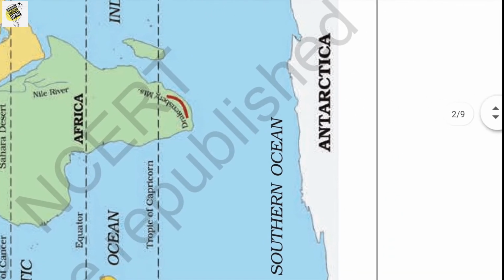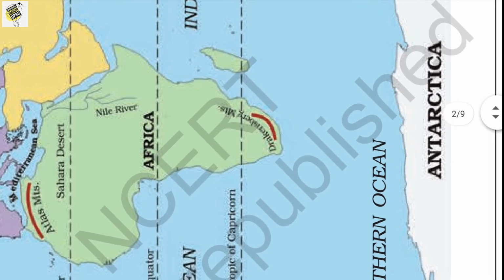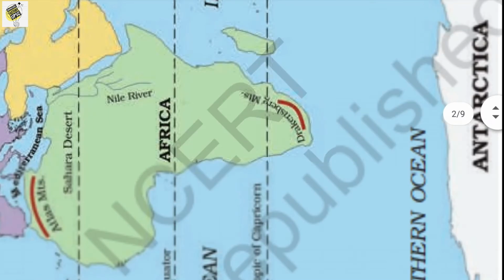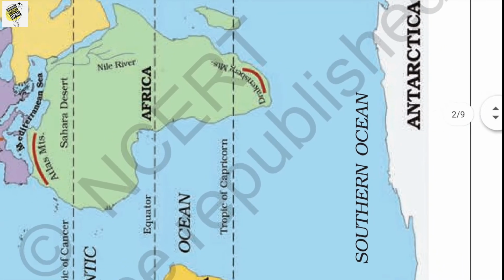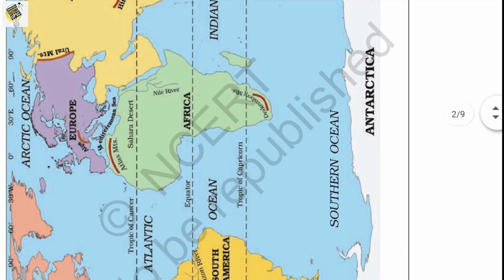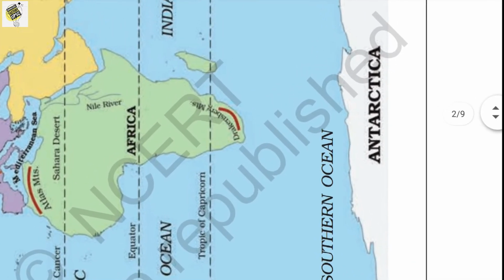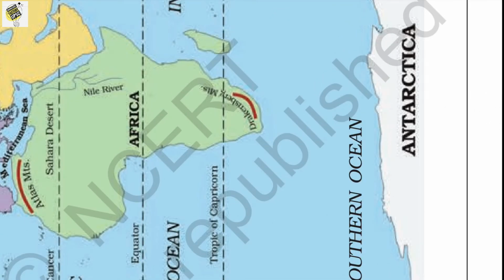So let's look into the next continent, that is Africa. Africa is the second largest continent after Asia. We have already discussed that Asia is the largest continent and Africa is the second largest. There is a main speciality that we can find when we observe the lines passing through Africa. Isn't it the Tropic of Cancer, Equator and the Tropic of Capricorn? That means the three major lines pass through Africa. So Africa is the only continent through which the Tropic of Cancer, Equator and the Tropic of Capricorn pass.